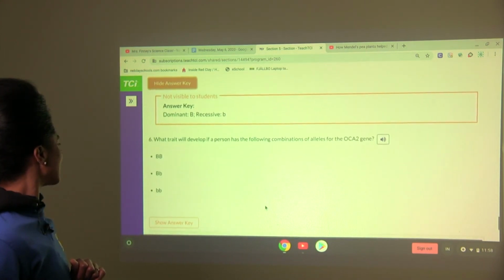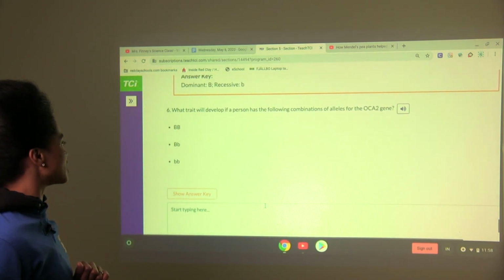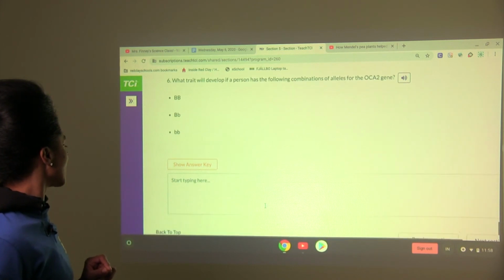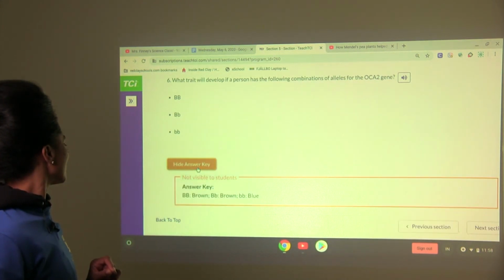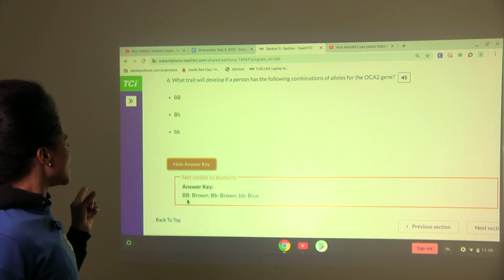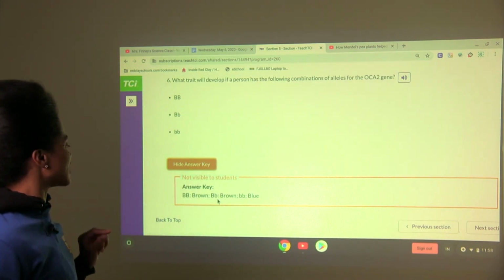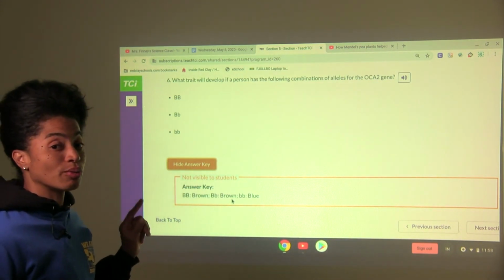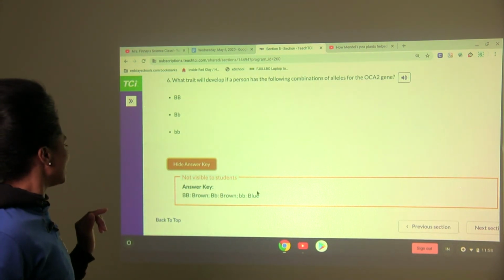All right, and 6. What trait will develop if a person has the following combinations of alleles for the OCA2 gene? What trait would they get? I know you know this. 2 dominant alleles will give you brown. 1 dominant allele, 1 recessive allele will also give you brown. 2 recessive alleles will give you blue. All right. Make sure you have those answers written down.